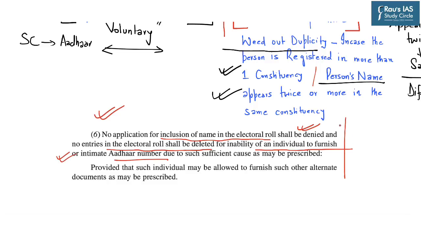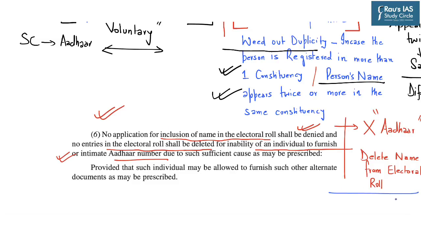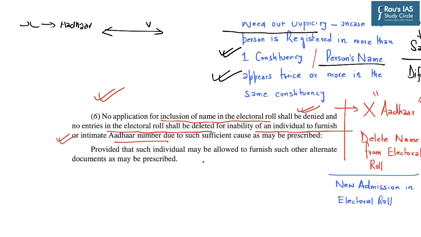So, in case a person does not provide their Aadhaar number, then that cannot be a reason either to delete their name from the electoral roll, or a reason that a new entrant shall not be admitted in the electoral roll. And in case the person does not want to provide their Aadhaar, such individual may be allowed to furnish such other alternate documents as may be prescribed by the Election Commission from time to time.